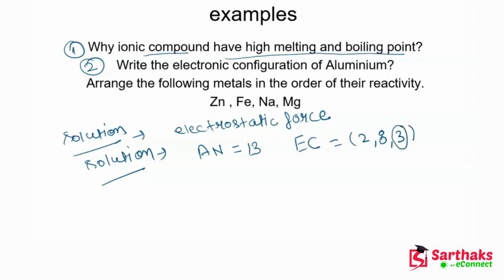And if you are asked what the valence electrons in aluminum are, then you will say the valence electrons in aluminum are 3. Now guys, let's talk about the last question: arrange the following metals in the order of their reactivity.